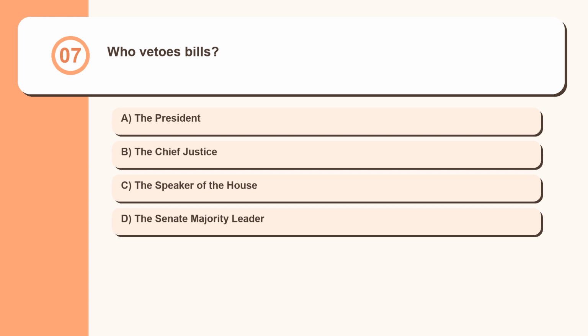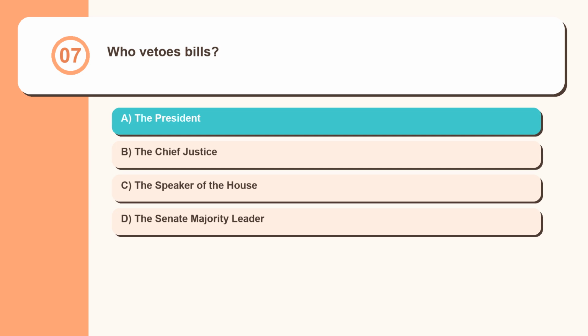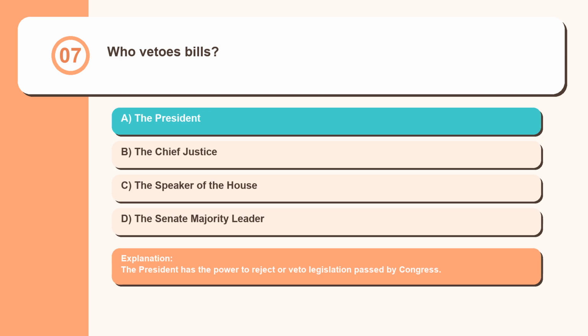Question 7. Who vetoes bills? The President, the Chief Justice, the Speaker of the House, the Senate Majority Leader. The President has the power to reject or veto legislation passed by Congress.